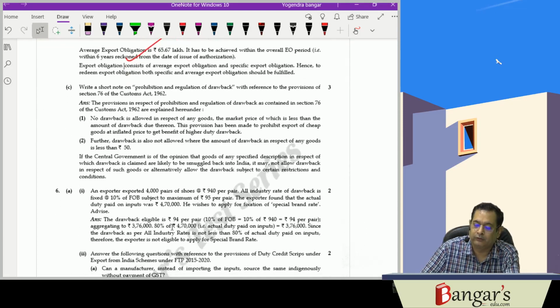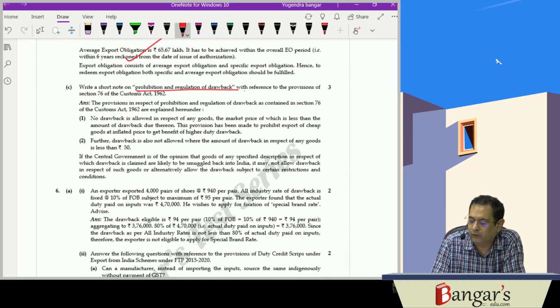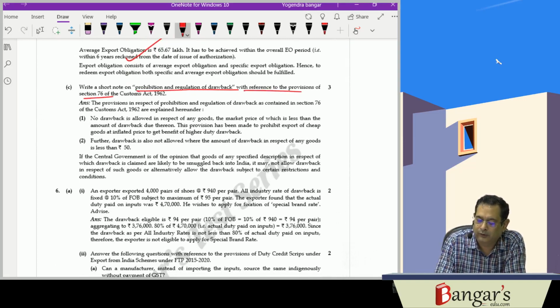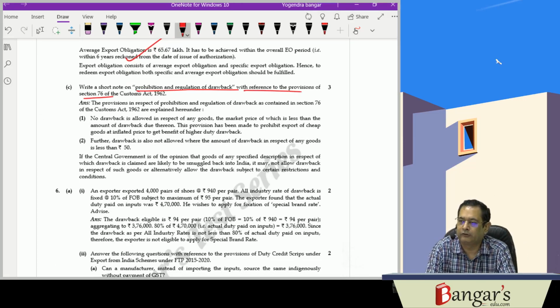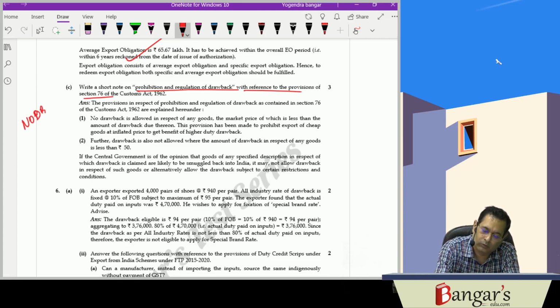Next question is, write a short note on prohibition and regulation of drawback with reference to the provisions of section 76. Now what section 76 provides is prohibition and regulation of drawback. So first of all, no DBK if the market price of goods exported is less than the drawback.